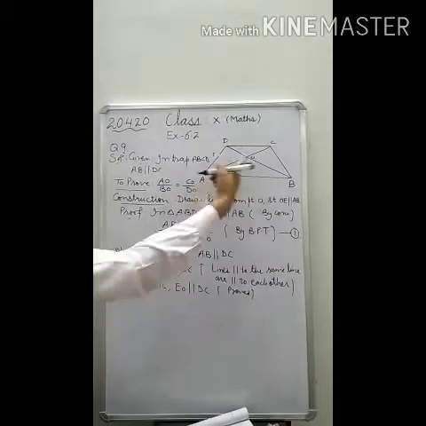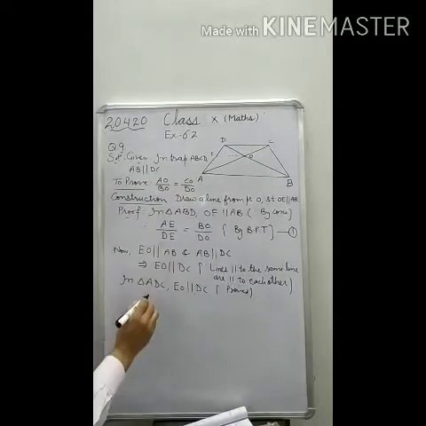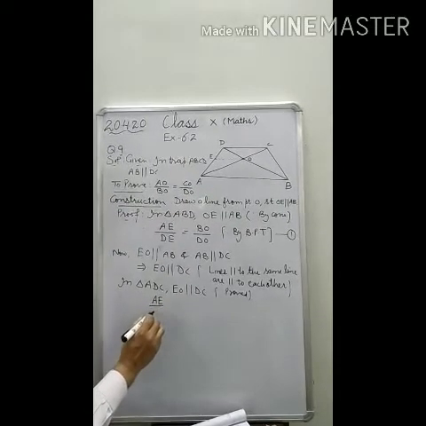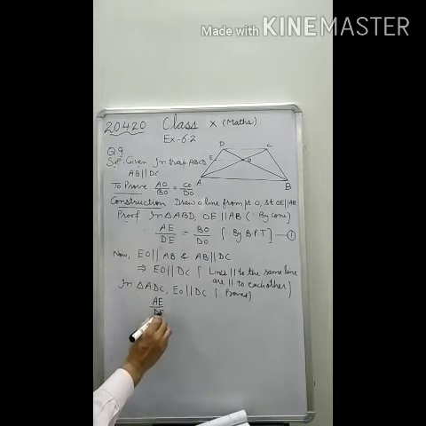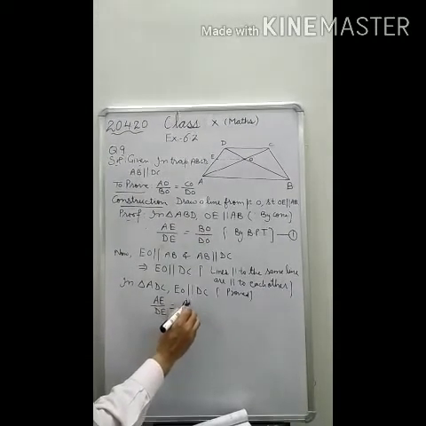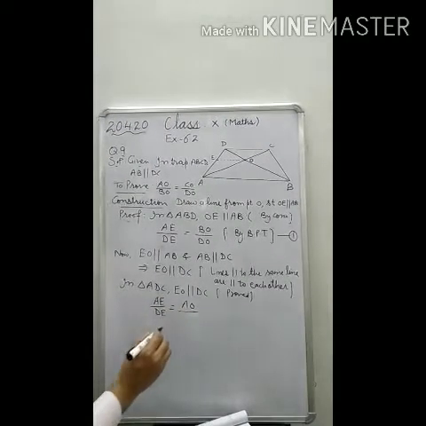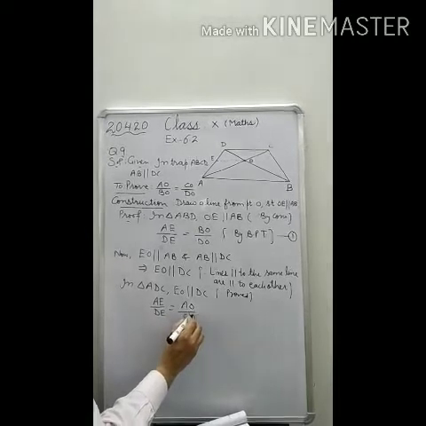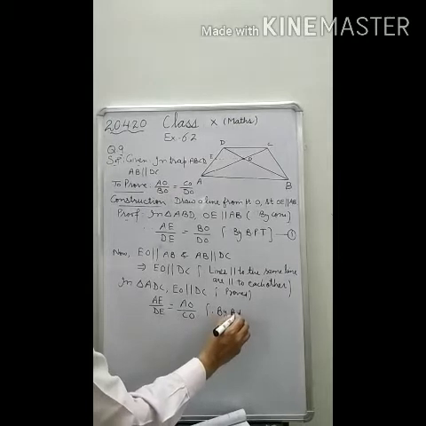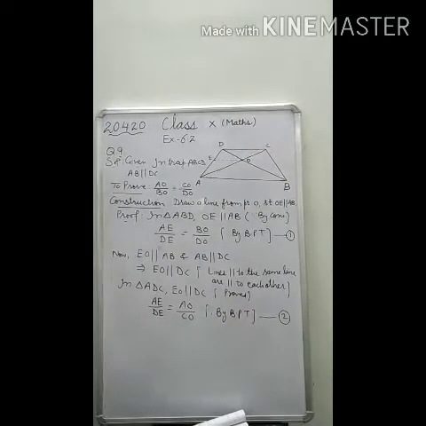If EO is parallel to DC, therefore AE upon DE will be equal to AO upon CO. Why is it so? Again by BPT. This is result number 2.